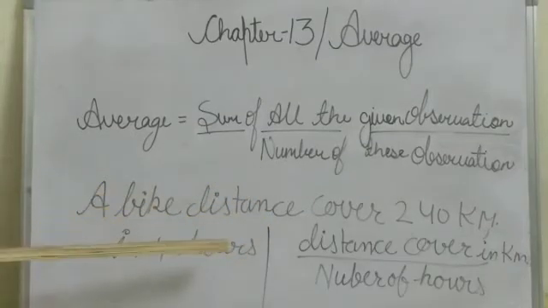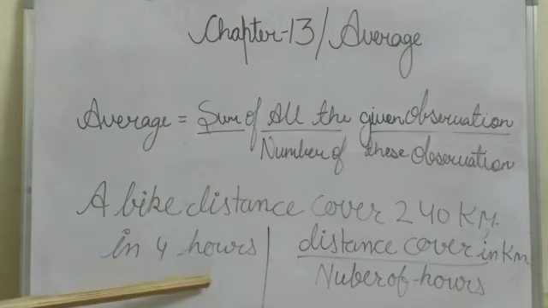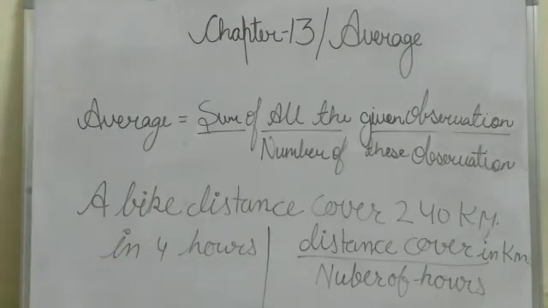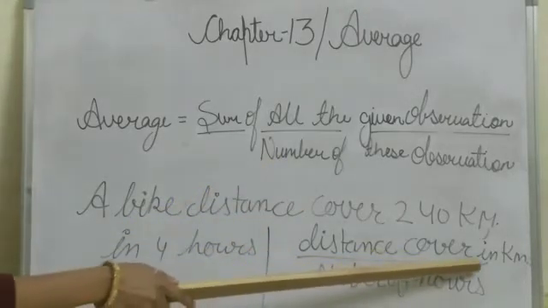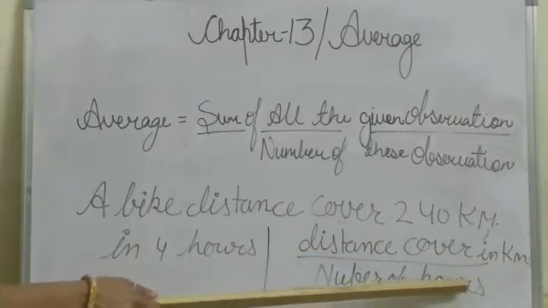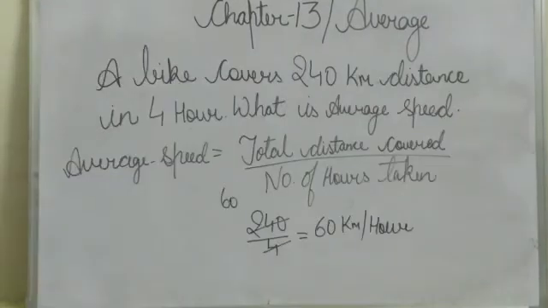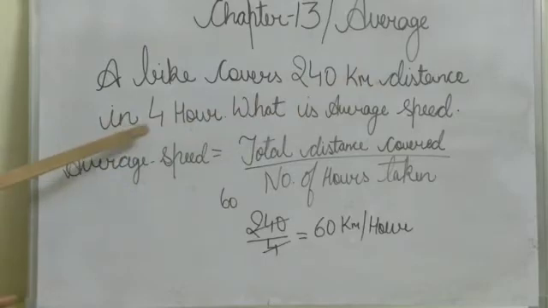Yes. A bike covered a distance of 240 km in 4 hours. We calculate the average speed of the bike as distance covered in kilometers upon number of hours. How to solve average speed? The bike covered 240 km distance in 4 hours.